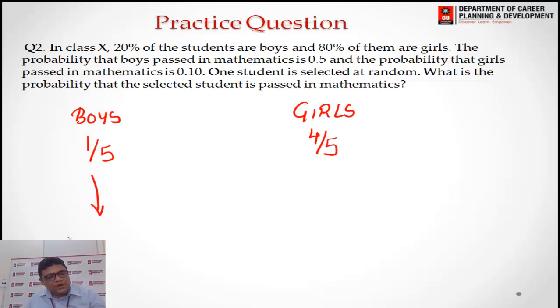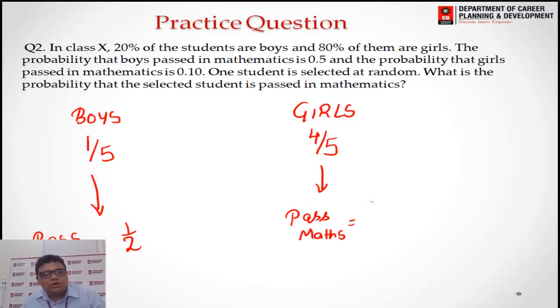Firstly it will be a boy, then the boy passing in maths. This is only for the boys, that is how much? 0.5, so it will be 1/2. Then if it is a girl, then the girl passing in maths, probability given to you is 0.10. We can take it as 1/10. Now we have to find what is the probability that the selected student passed in mathematics.